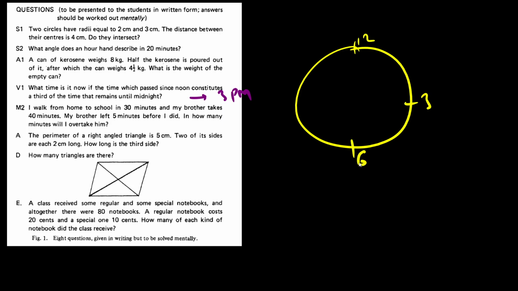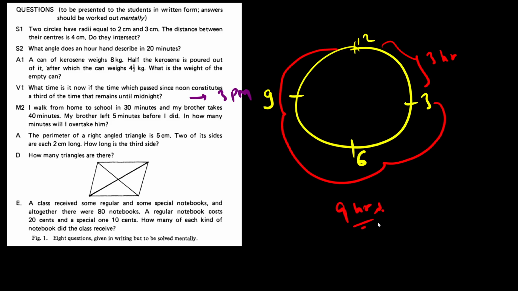I hope you understood. Now let us see, we have this clock, right? And this is 12, this is 3, this is 6, this is 9. So I have denoted the 4 quarters. This says that I am at a time where the remaining time is 3 times the elapsed time. So this is the elapsed time, right? This is the elapsed time, 3 hours, and the remaining one is 9 hours. Okay, so that would be the logic here. And this is a very easy question once you think. So the current time is 3 p.m. since I am counting the time since noon.